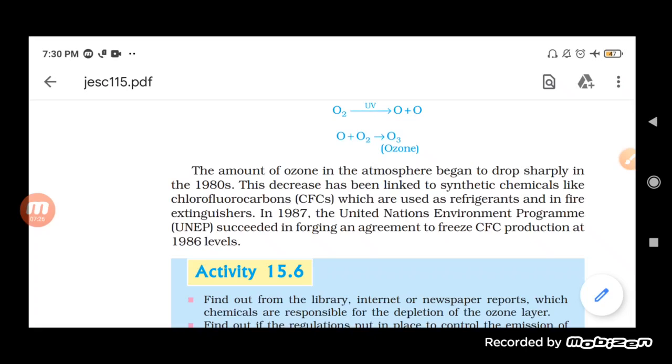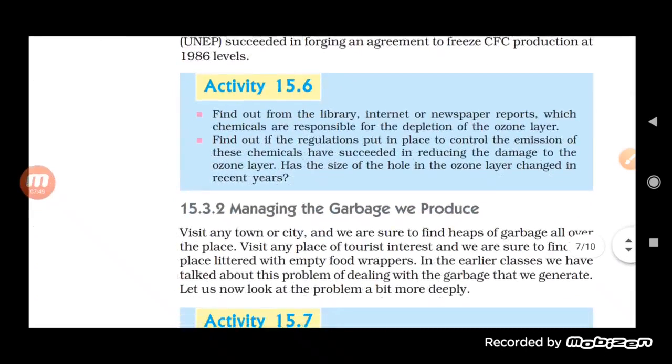So basically this programme said to reduce the use of CFCs, as they are responsible for ozone depletion, or the thinning of the ozone. And you know what will happen if the ozone layer gets depleted: it will produce a lot of problems, especially skin problems to living organisms.